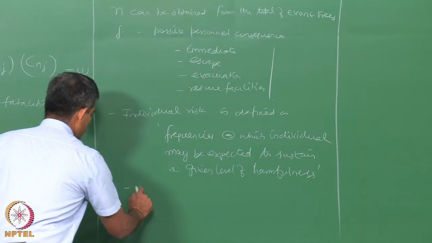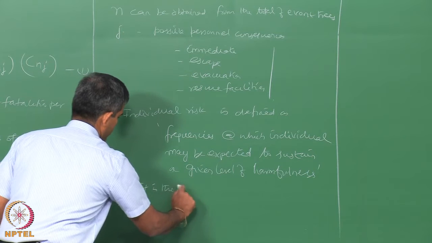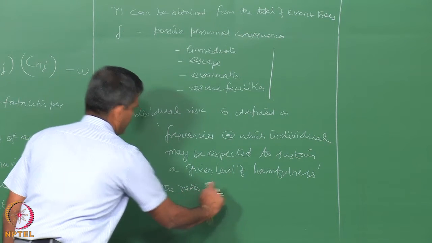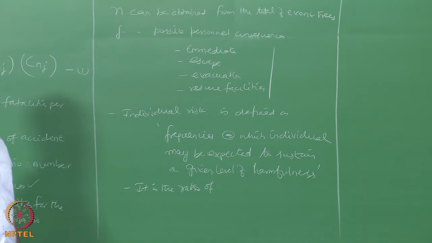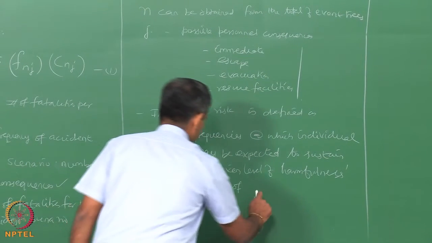It is actually, mathematically, the ratio of fatalities to the number of people exposed.